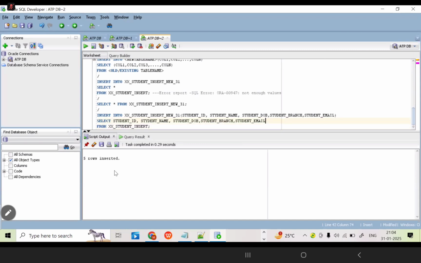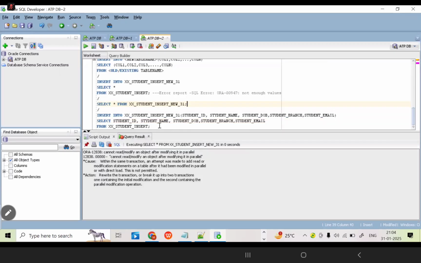Okay. Now, how many rows are inserted? Only 5 rows. If the structure is also not matching, can we store the data into the existing table? Yes, we can store that. Now go to your table.